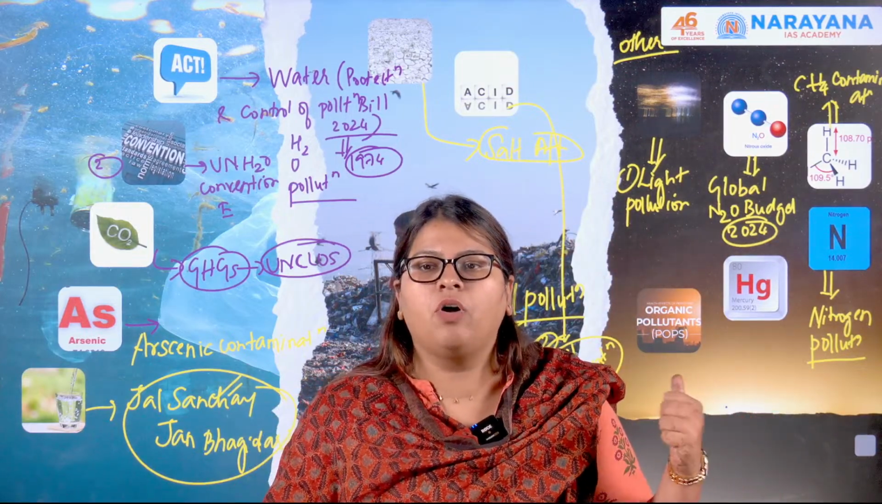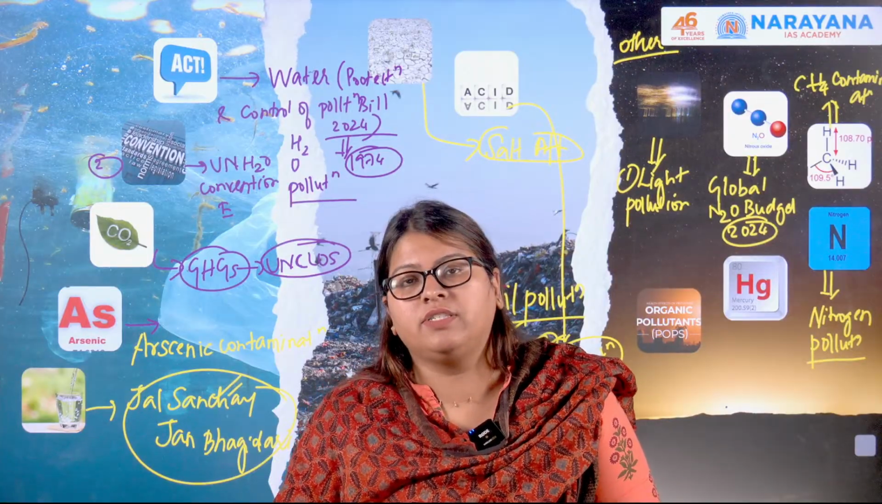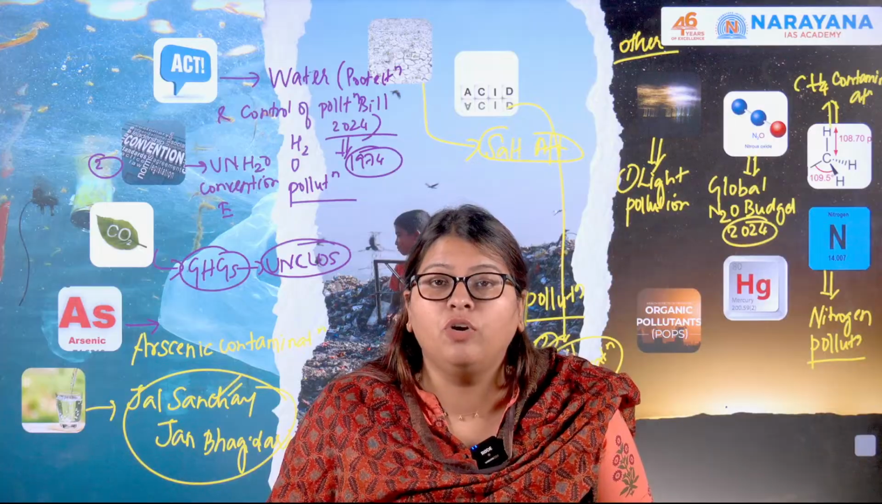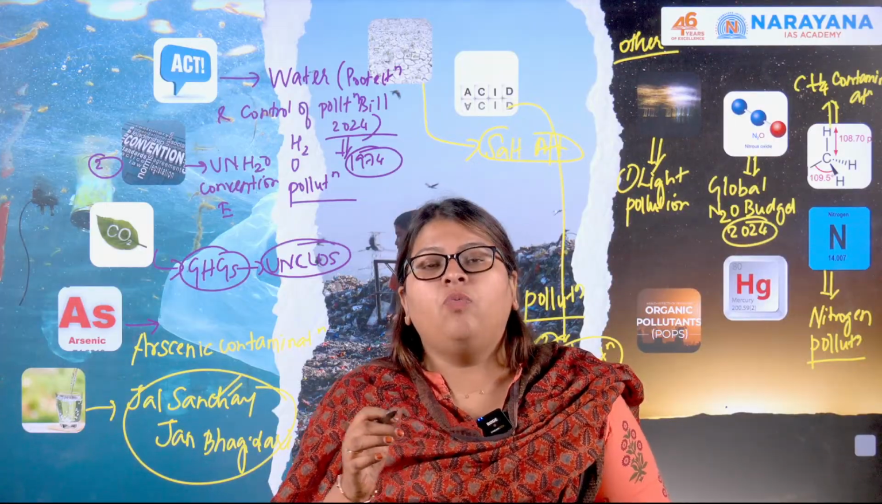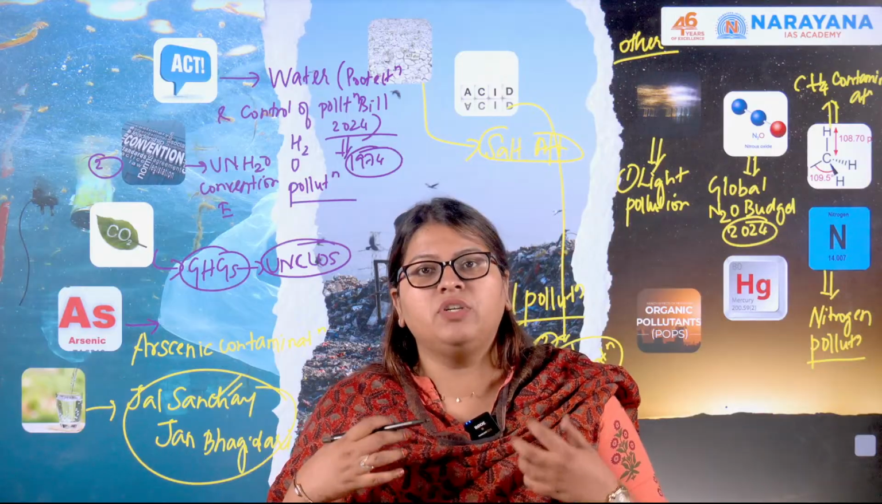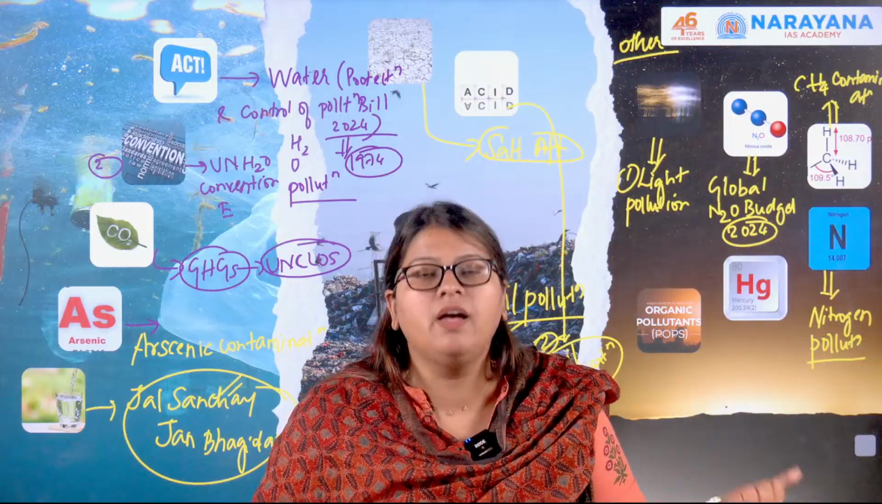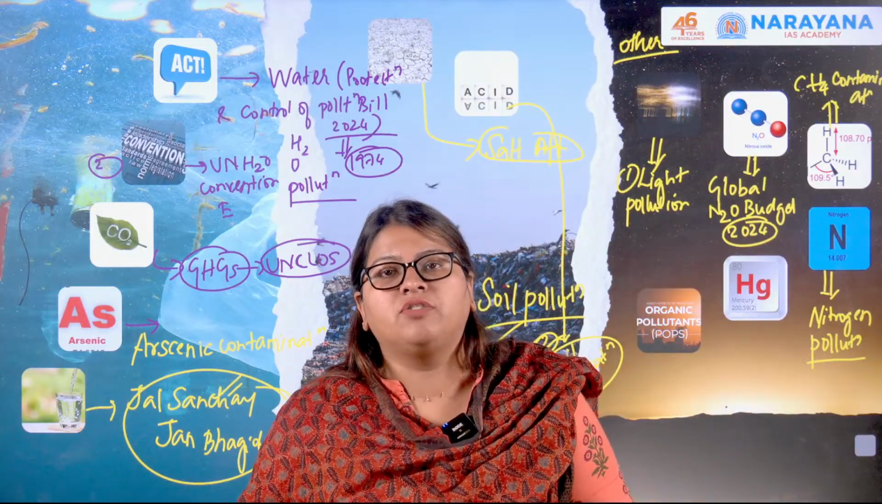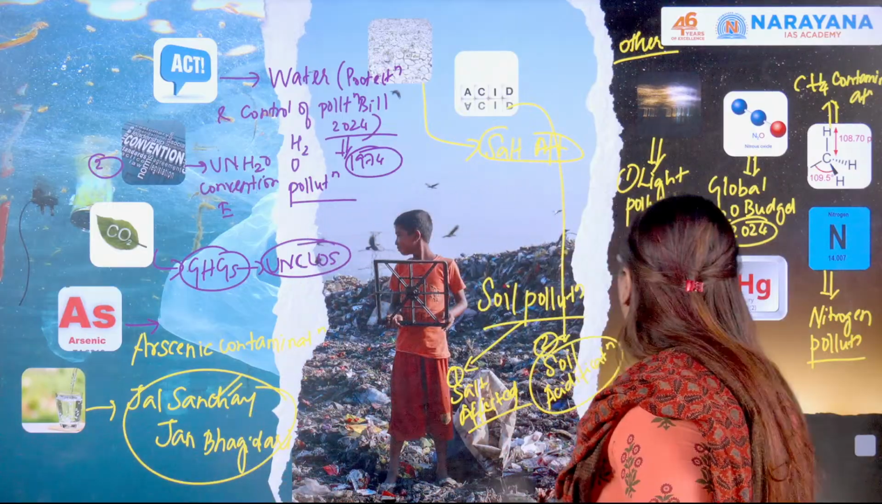What is the contribution of nitrogen to the pollution? In humans it actually causes a condition called methemoglobinemia, where the hemoglobin of your RBCs won't be able to sufficiently carry the oxygen. So this is what is called methemoglobinemia, and in infants it is called blue baby syndrome. Okay, so this is the nitrogen pollution.